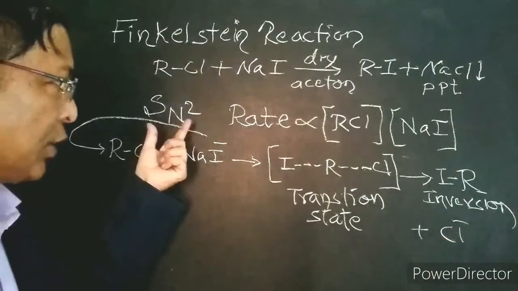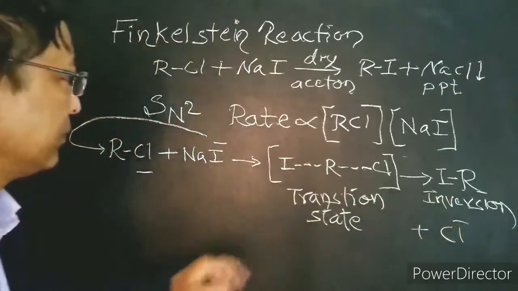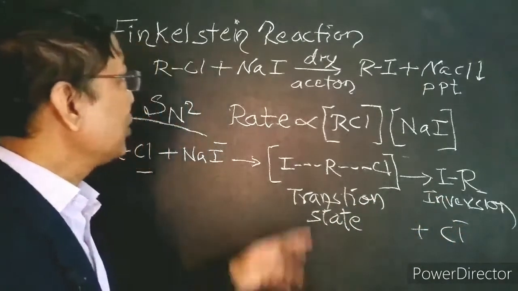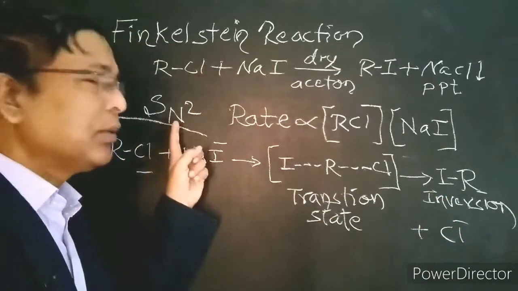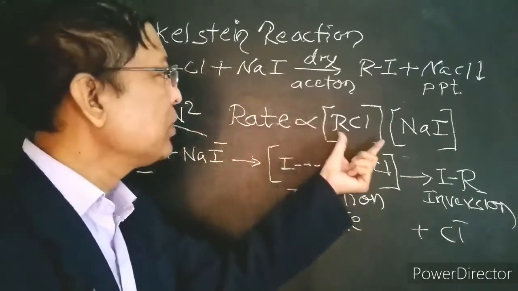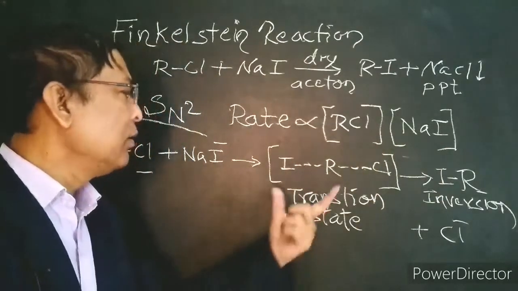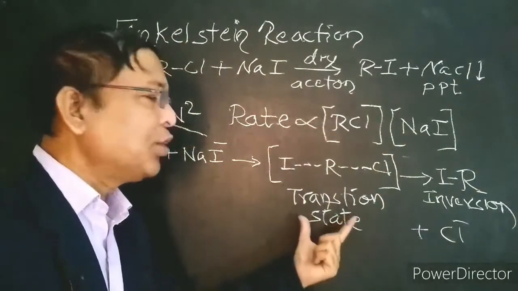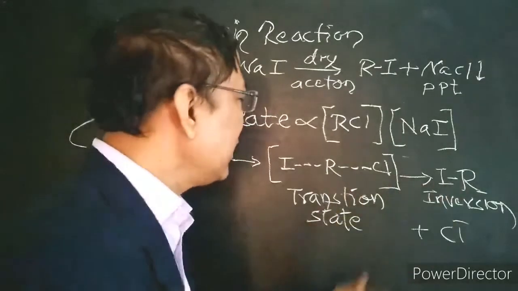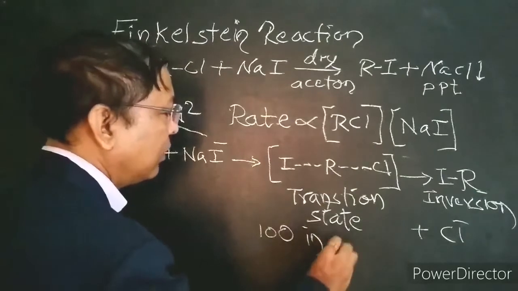In SN2 reaction, 100% inversion of the configuration takes place. So, we have to remember that Finkelstein reaction takes place through SN2 reaction mechanism, and the rate of reaction depends upon both the reactants, and the reaction proceeds with formation of transition state, and we get 100% inversion of the product.